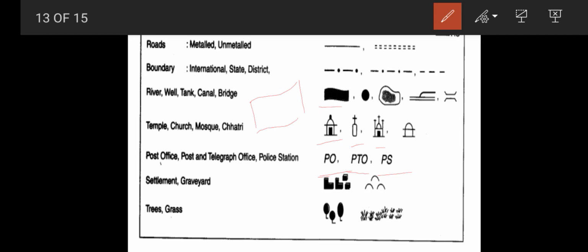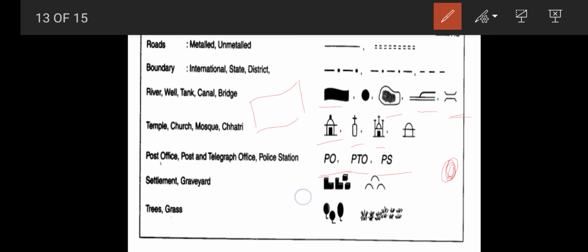And if you are going to construct a house, and you want to show a well in your house, you can just draw a big dot. That is called a well, like this. And tank, the third one, is tank. And canal, the fourth one, is canal. And this is for bridge. So for these things, you don't need to write the words directly. You can just use the symbols while you're drawing maps.